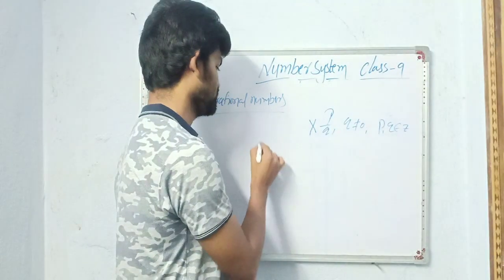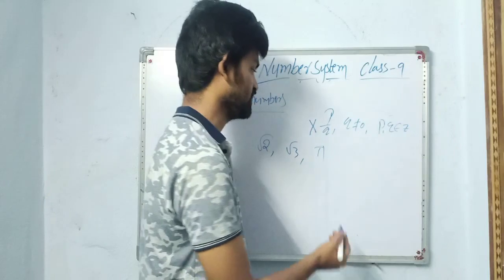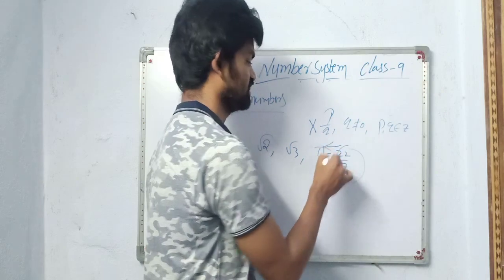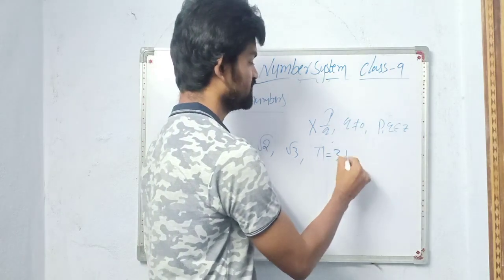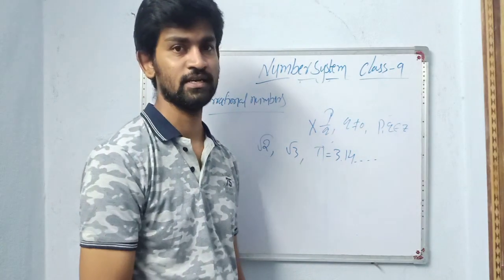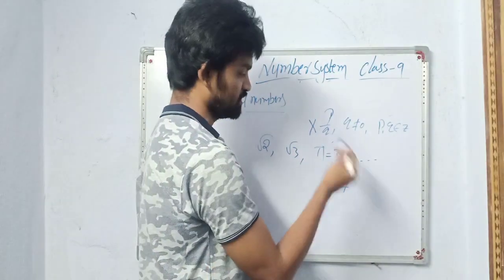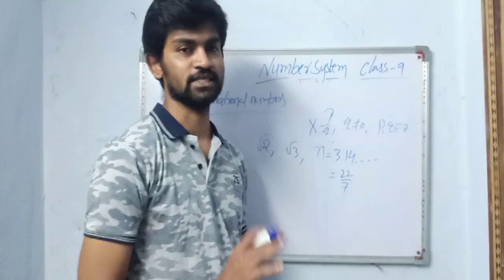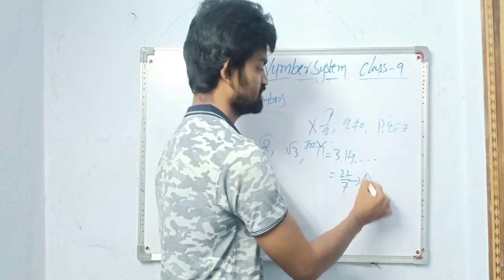So the best examples for irrational numbers are root 2, root 3, pi and so on. Okay. Generally students will get a doubt whether the value of pi is 22 by 7. No. Pi's value is generally 3.14, it is non-terminating and non-recurring. So 3.14 and some more digits are there. If you approximate it to the nearest value and convert into p by q form, then we will get 22 by 7. So pi is not equal to 22 by 7. We assume 22 by 7. It is an assumption. So pi is irrational. 22 by 7 is rational. Keep in mind.